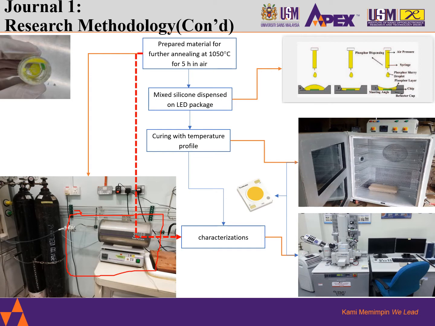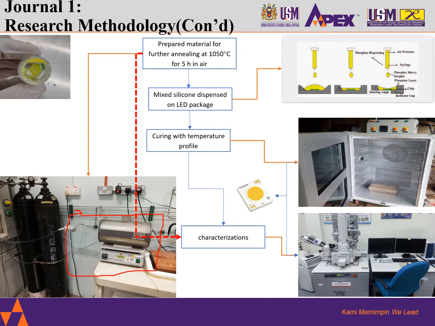So here we have the hot furnace which I've just mentioned, and the reason why we do this is because we would like to remove the impurities. This is one of the reasons why we have an annealing. The 3 papers which I've mentioned have these process systems, and the reason why we have an annealing is basically to produce a high concentration of YAG cerium doped phosphors without producing impurities.